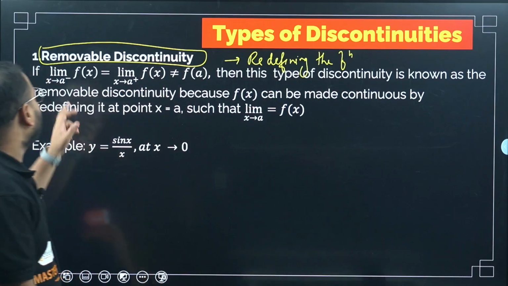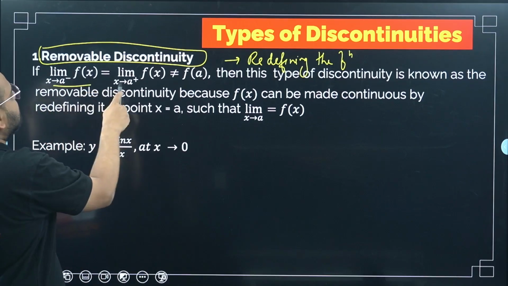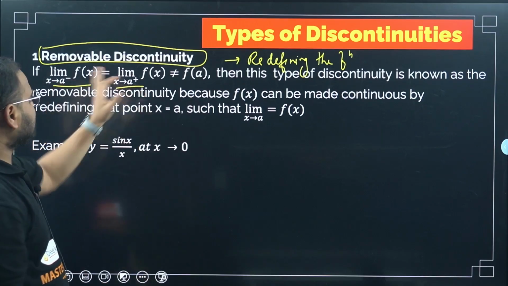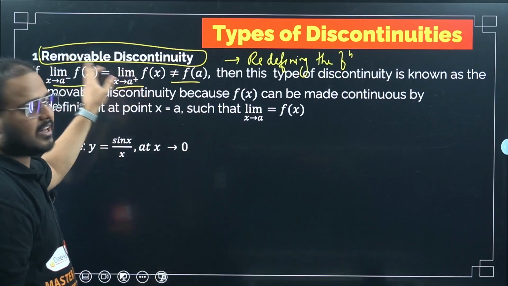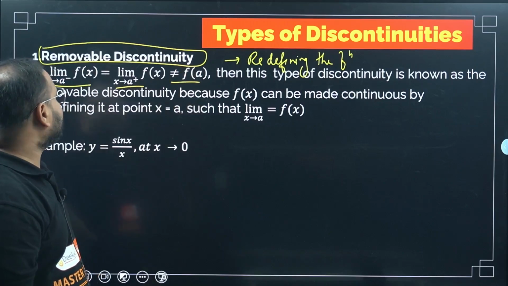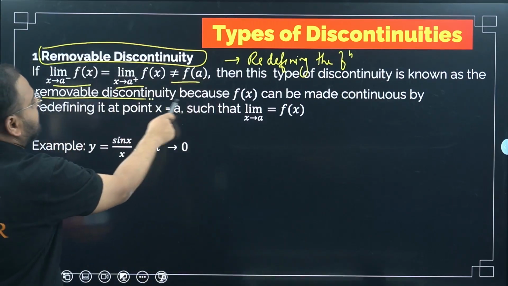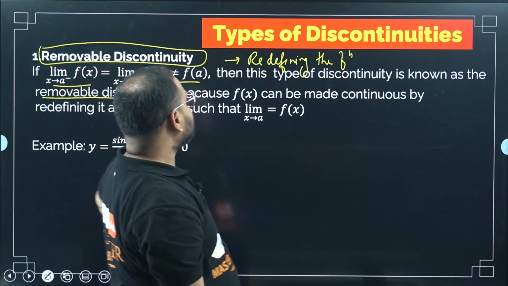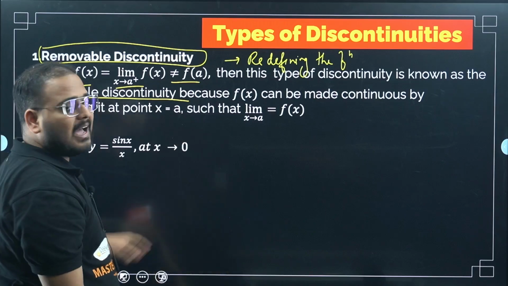So look here. Whenever LHL and RHL are equal to each other, but not equal to f of a, please see this. LHL and RHL are equal to each other, meaning the limit exists, but not equal to f of a. Then I can say this type of discontinuity is a removable discontinuity. Removable discontinuity means if I somehow make them equal, then I will be able to get it.